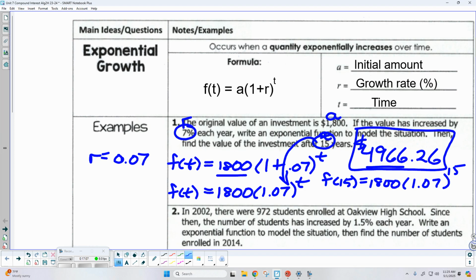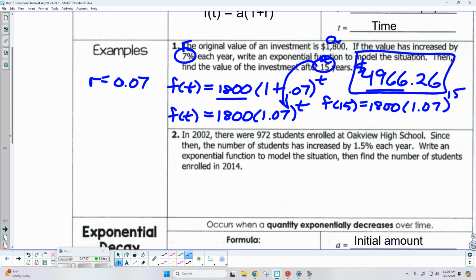Because when you think about it on the grand scale, what is a bank? It's a business, right? They don't just hold your money. Once you invest with them, what do they do with your money? They invest it in other stuff because they're trying to make money for the bank. And they try to give you incentives to get you to come in. I will say that at some point, make sure you have a bank account that's FDIC insured, so that in case anything happens to the bank, you still have your money. But what I would say is, if at all possible, if you can compound continuously, that is the best deal you'll ever get.